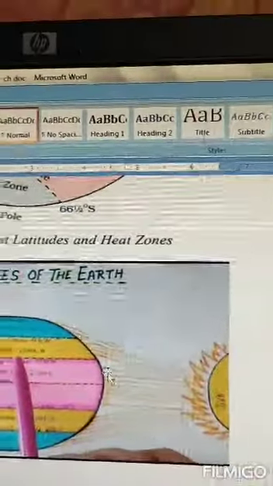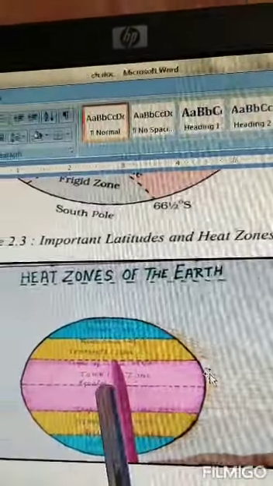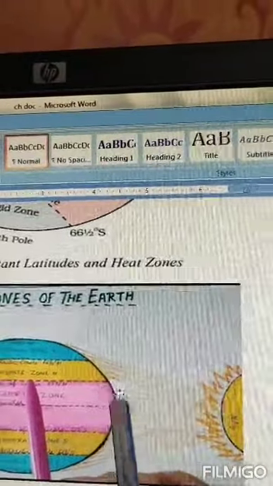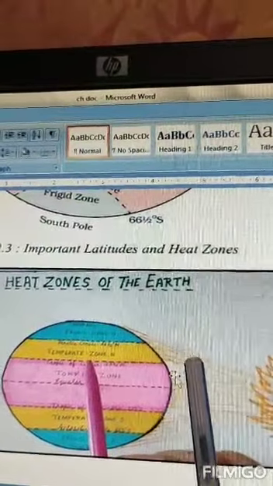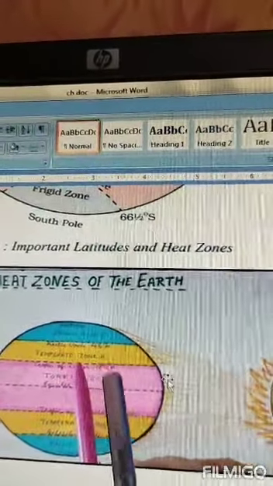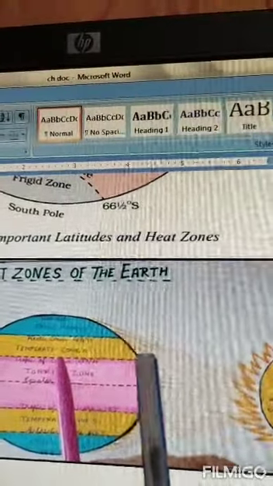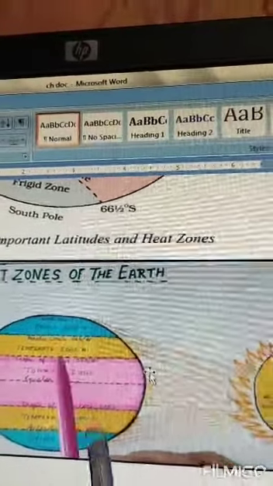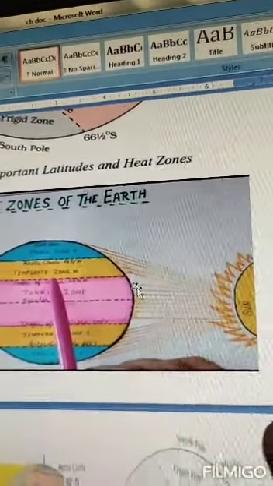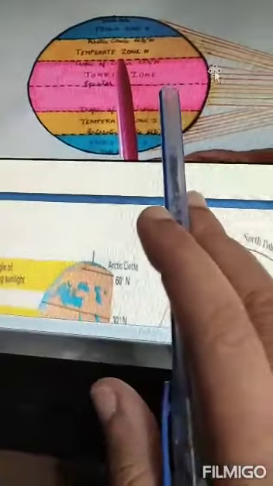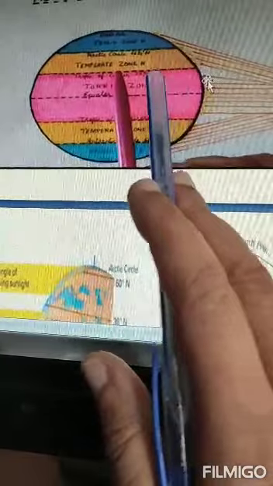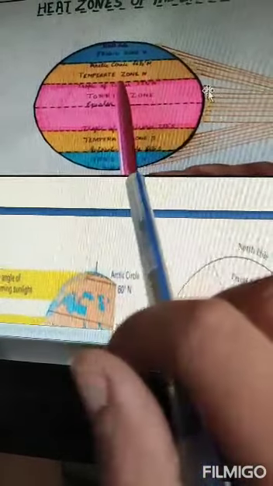See here also in this diagram, this is the torrid zone. Here the sun's rays are direct, but in the other zones, the temperate zones, the sun's rays are slanting. In the south temperate zone and the north temperate zone, the sun's rays are slanting. And if you go towards the frigid zone, the sun's rays are more slanting. So at the equator heat will be more, in the temperate zone heat will be less, and in the frigid zone heat will be very less. We'll study this in your chapter also. Now